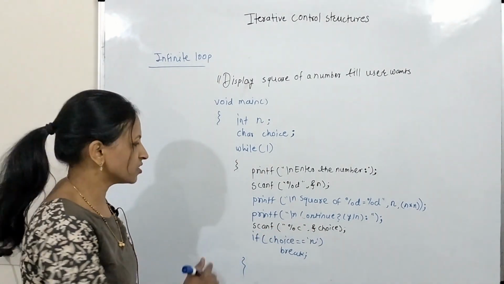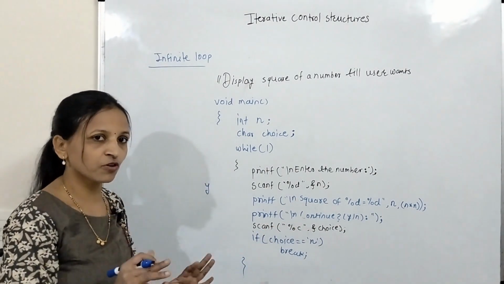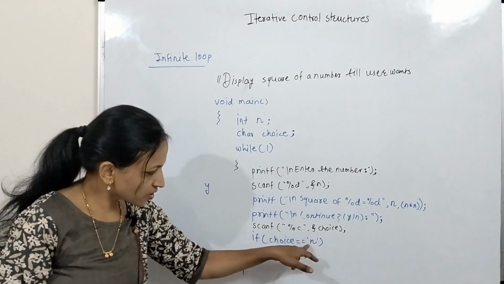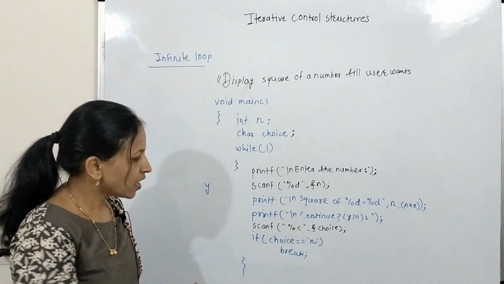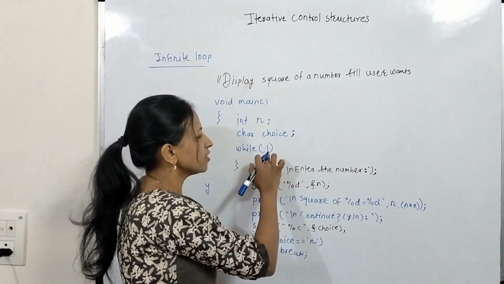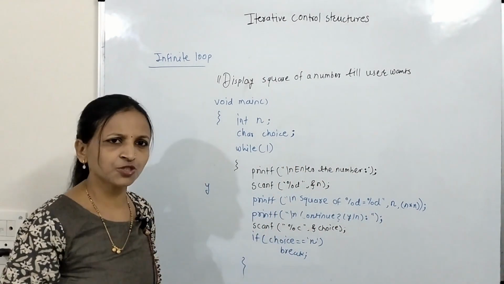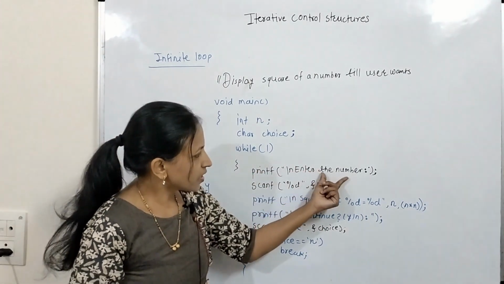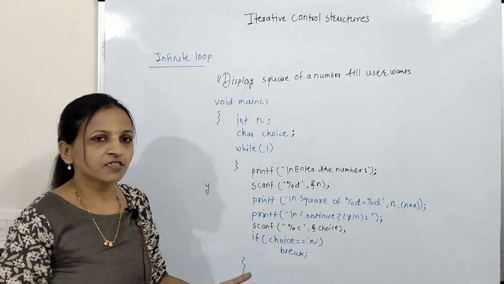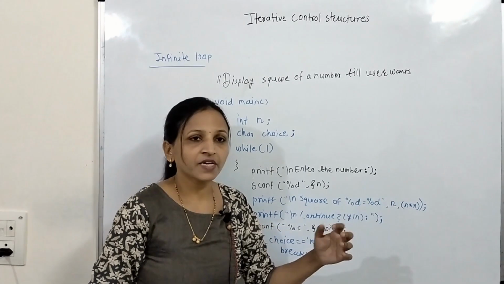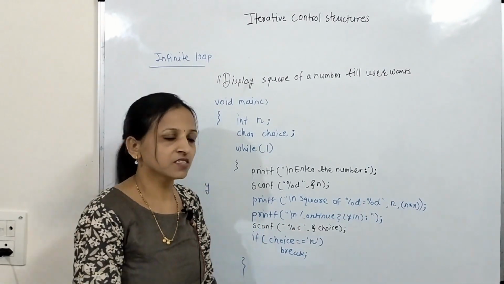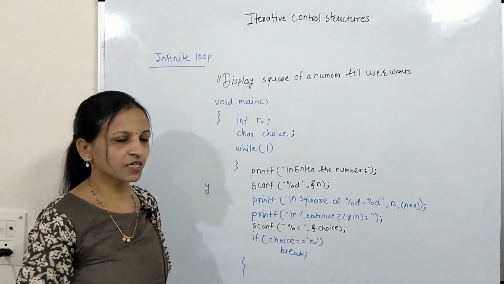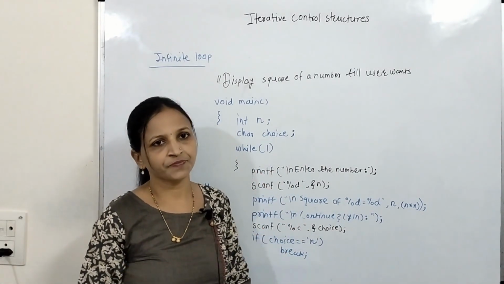Suppose the user has entered y, means the user wants to continue. This condition will become false. That's why this loop will not get terminated. Again here, the condition is true. The condition is always true. Now again enter the number, again the user will enter the number, again this program will display the square of the number, continue. Again suppose the user is entering yes, again the process will get repeated because the condition is always true.